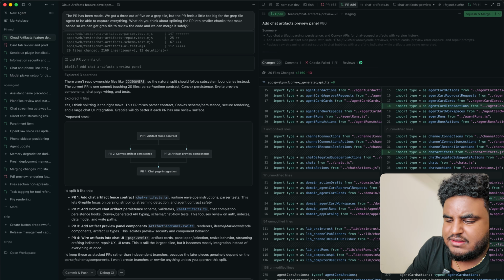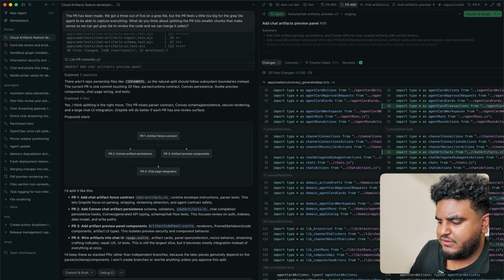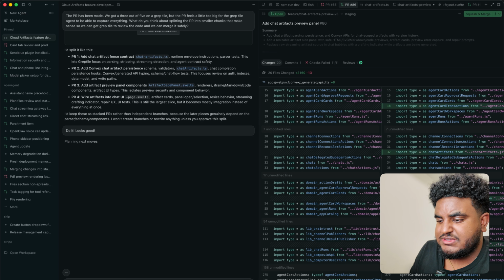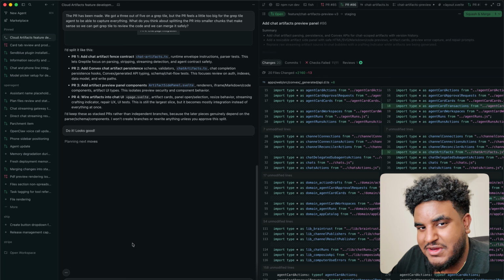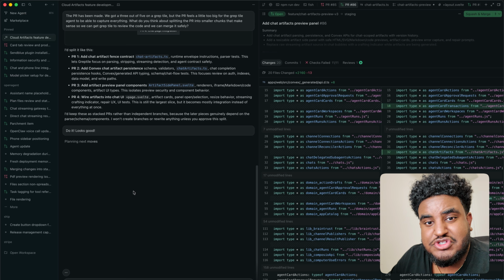And I'll be like, do it. Looks good. This looks like a genuine good plan. GPT-5 extra high fast for the win. It sounds like a Starbucks order. And let's see what it generates.